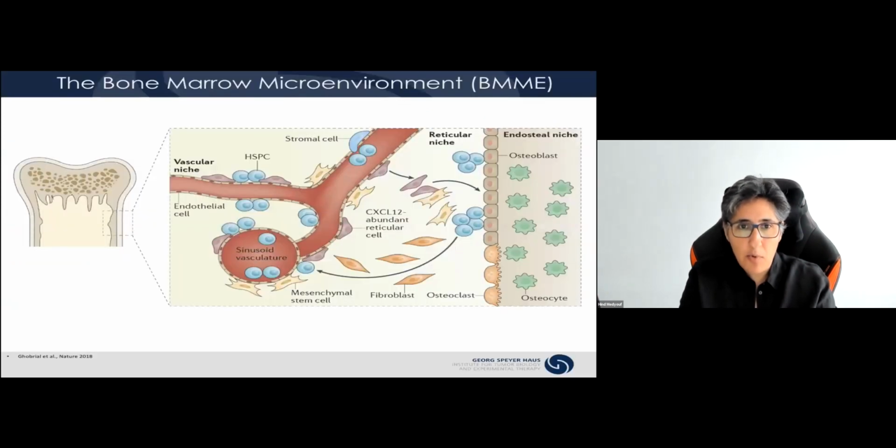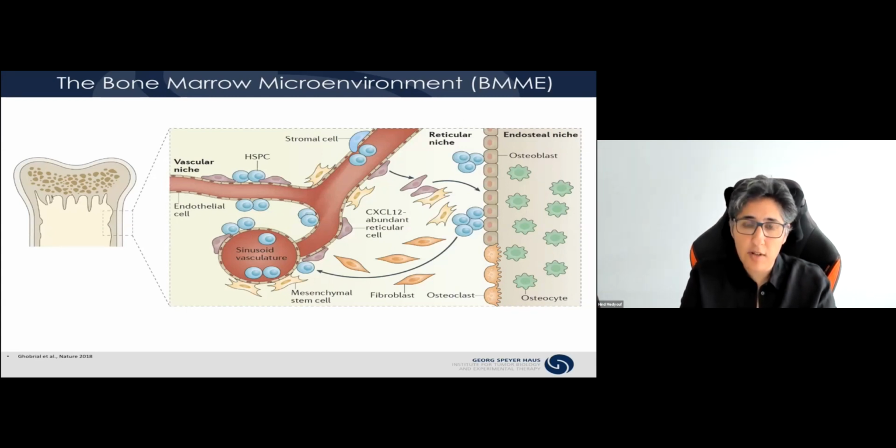So as you all know, the bone marrow is the main site of hematopoiesis in adults. And of course, besides hematopoietic stem cells and downstream progenitors, this microenvironment contains several populations of stromal cells that closely interact with and modulate the behavior of hematopoietic stem cells to ensure the lifelong supply of mature blood cells.